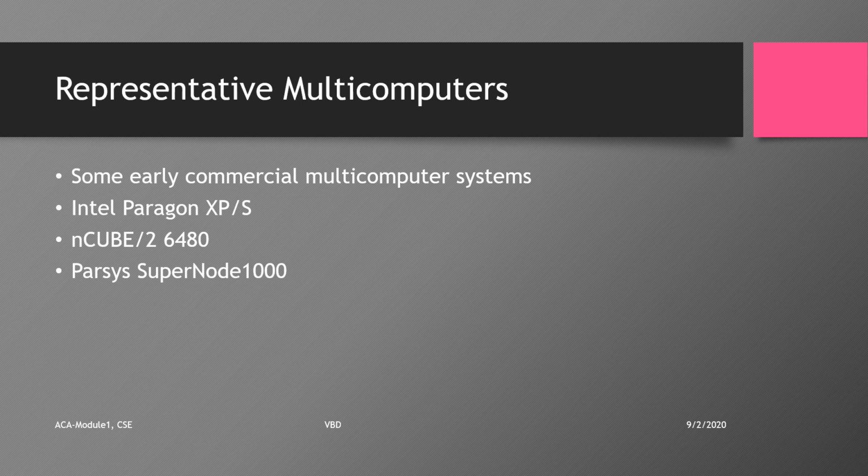Many multi-computers can be upgraded to yield a higher degree of parallelism with enhanced processors. So when we include more processors, we can go for a higher degree of parallelism. The commercial multi-computer systems like the Intel, the nCUBE and the Parsys had different properties with respect to the node types and the memory, the network, the operating system, the application driver and the performance remarks.